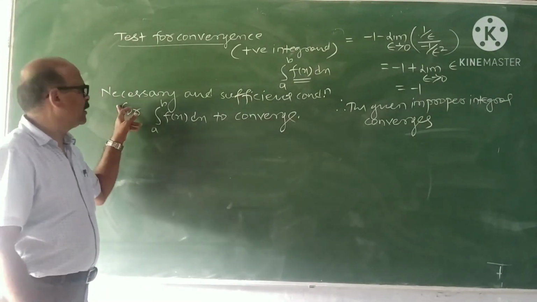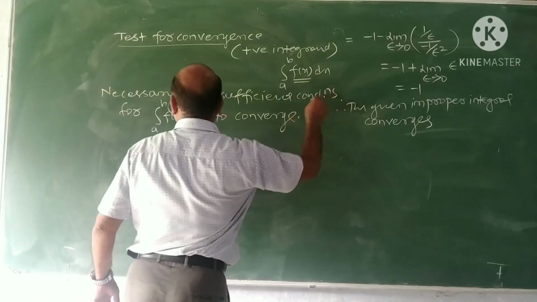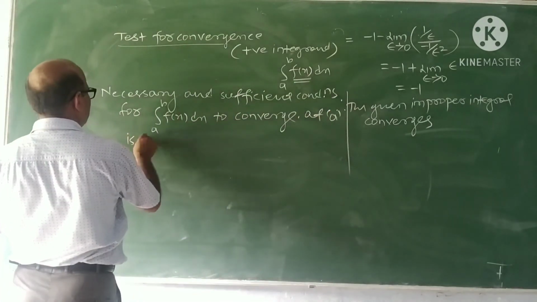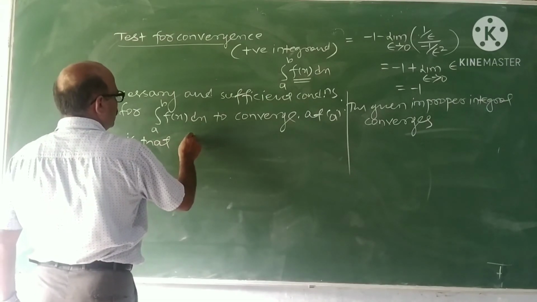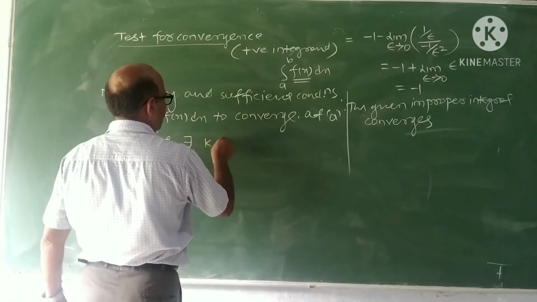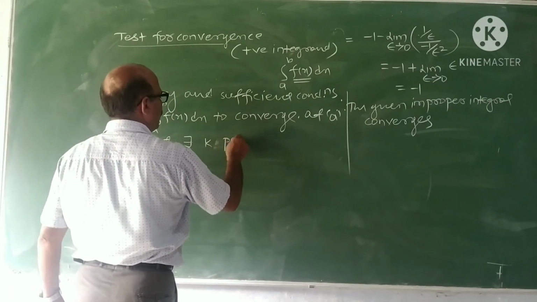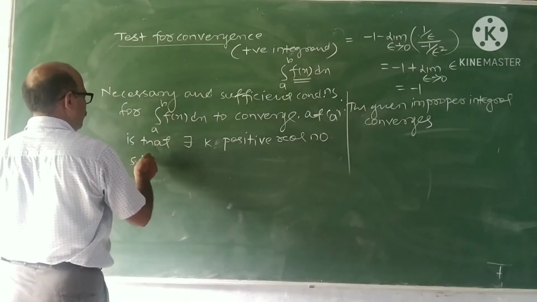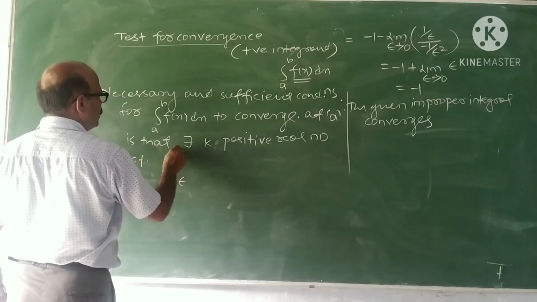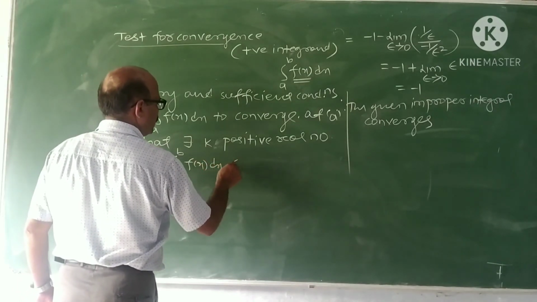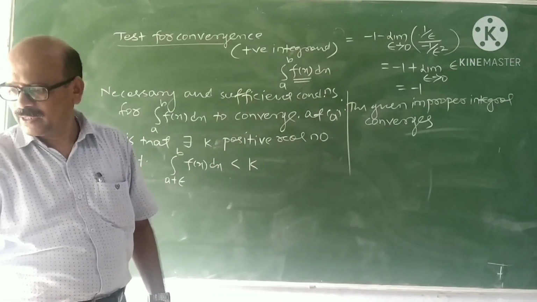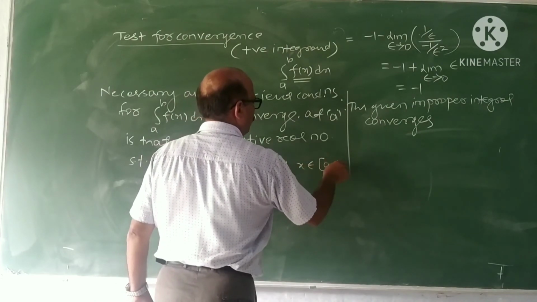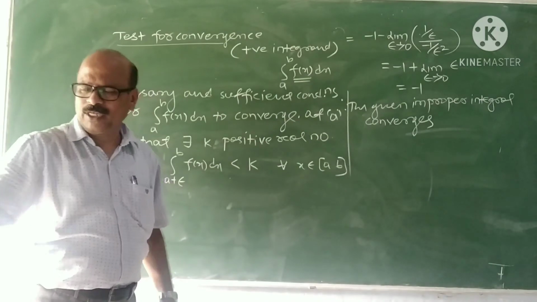The condition is like this: the necessary and sufficient condition for the integral from a to b of f(x) dx to converge at a is that there exists K, a positive real number, because f(x) is positive here, such that the integral from a plus epsilon to b of f(x) dx is less than K, for all epsilon. Understand the concept, it is important here.